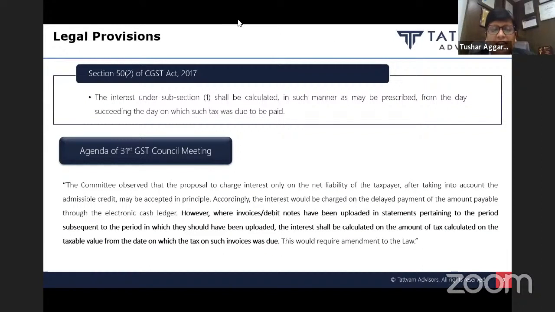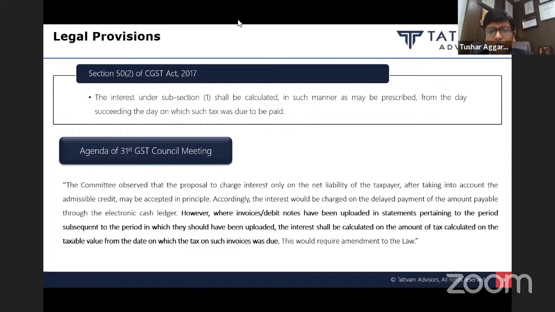I will take your kind attention towards the agenda of the 31st GST Council meeting, wherein this specific case study was discussed. And I will read the exact words. The committee observed that the proposal to charge interest only on the net liability of the taxpayer after taking into account the admissible credit may be accepted in principle, that is net cash liability, interest on net cash liability payment. Accordingly, the interest would be charged on the delayed payment of the amount payable through the electronic cash ledger, what we discussed in situation 1.